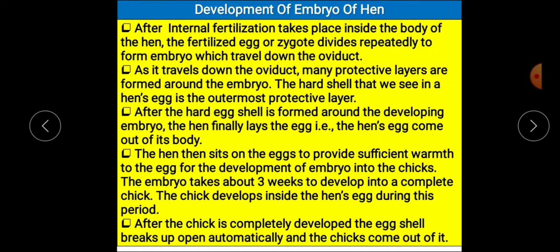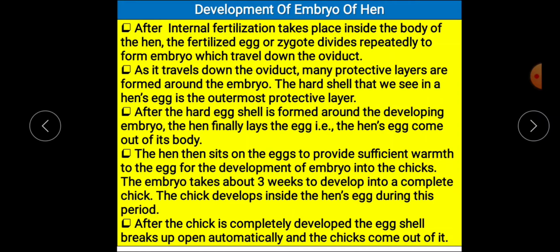Then the hen sits on the eggs to provide sufficient warmth to the egg for the development of embryo into the chicks. The embryo takes about 3 weeks to develop into a complete chick. The chick develops inside the hen's egg during this period. After the chick is completely developed, the eggshell breaks open automatically and the chicks come out of it.